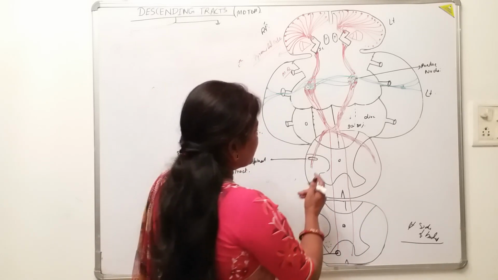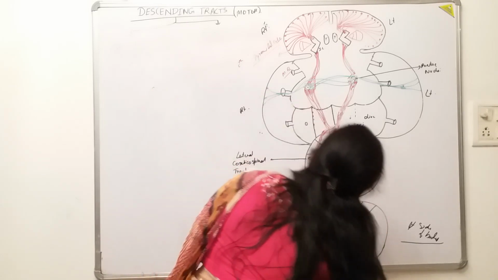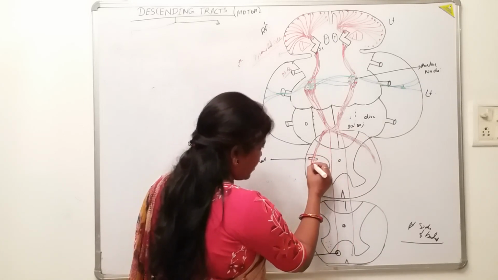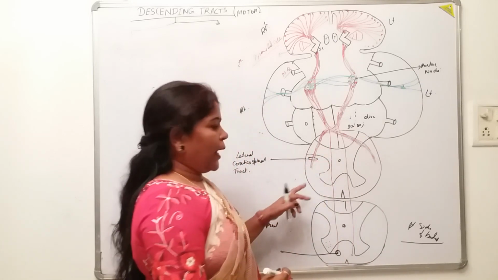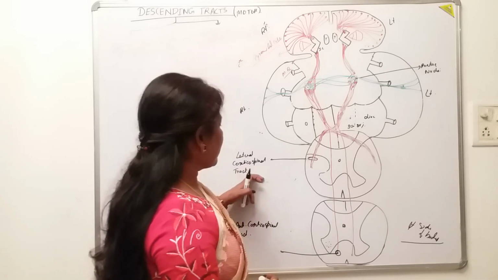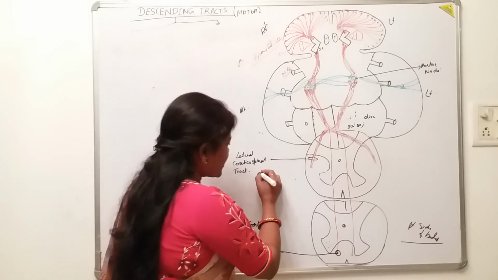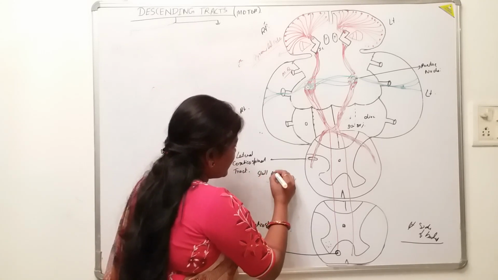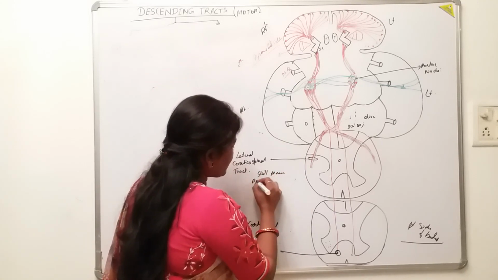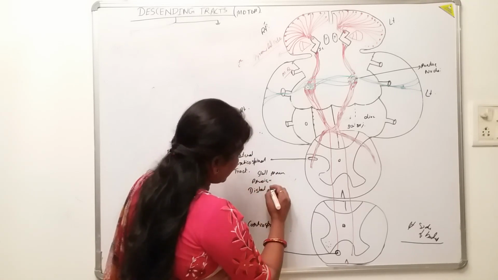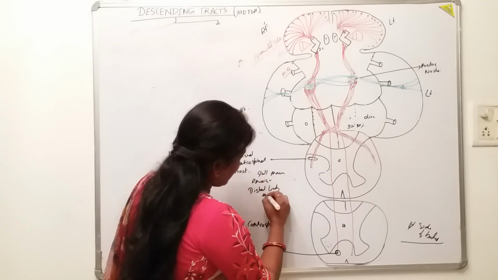Like that. So what is the fate of these axons here? The axons which are coming in the lateral compartment, we are talking about the lateral corticospinal tract, which was mainly concerned with skilled, precise movement of the distal limb muscles, isn't it?